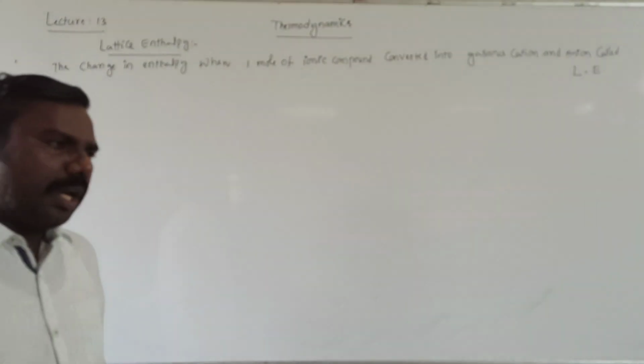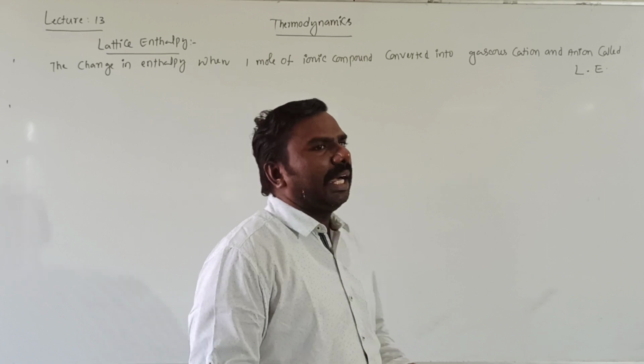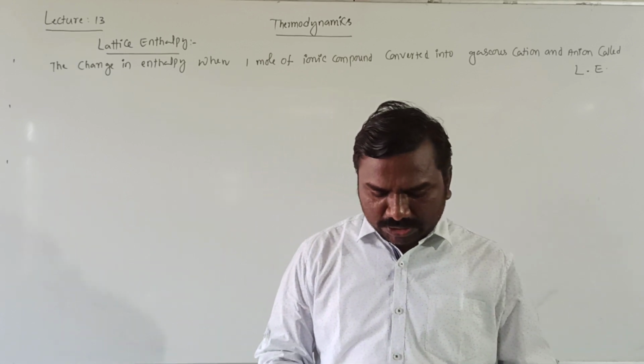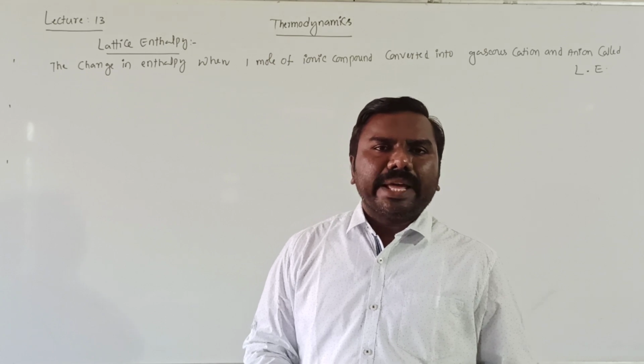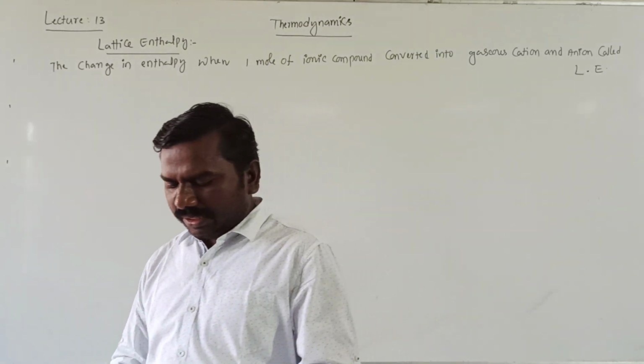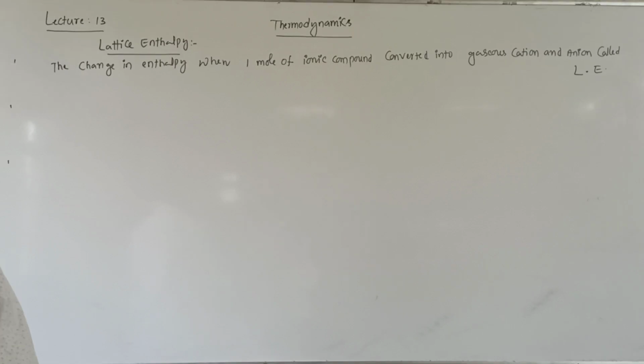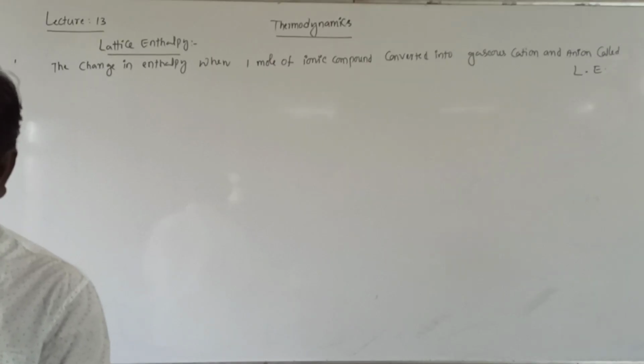Lattice enthalpy you cannot calculate by a direct method, so we can calculate by a method called the indirect method. The best example is the lattice enthalpy of sodium chloride.